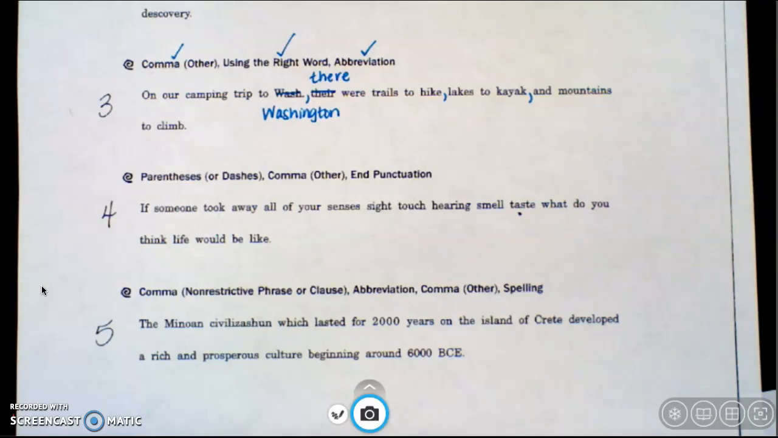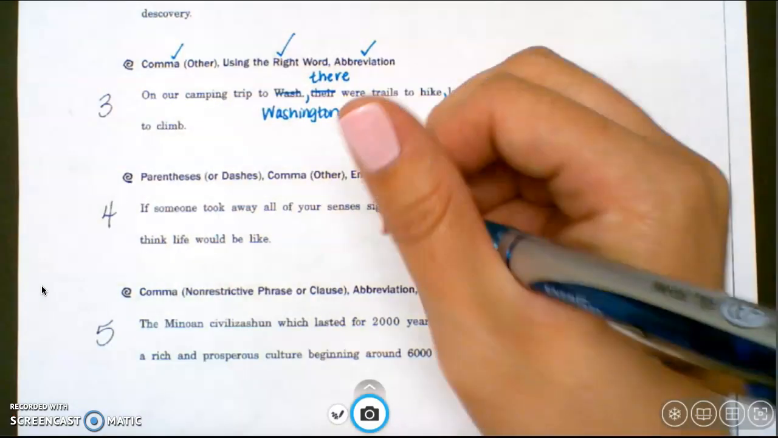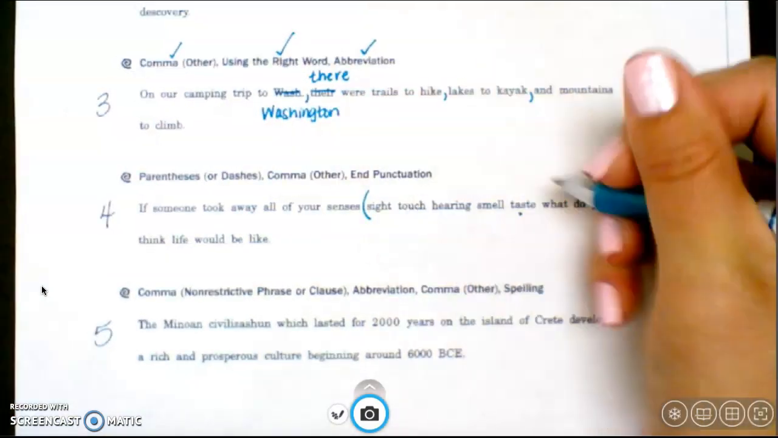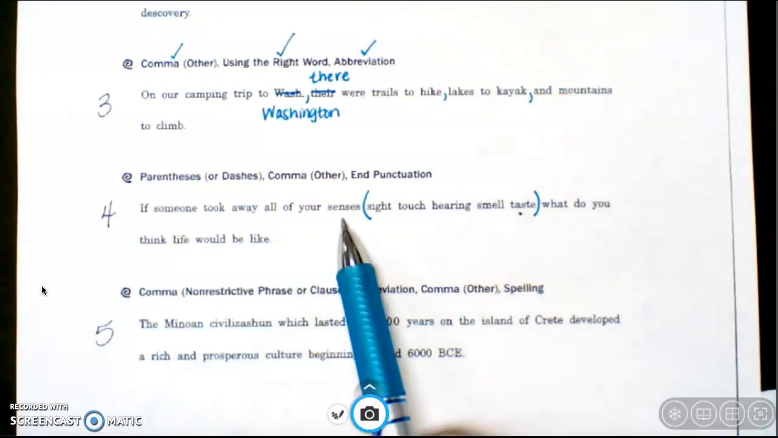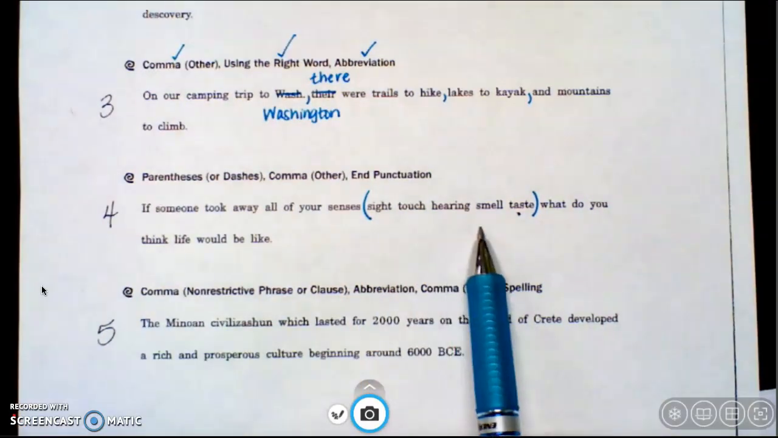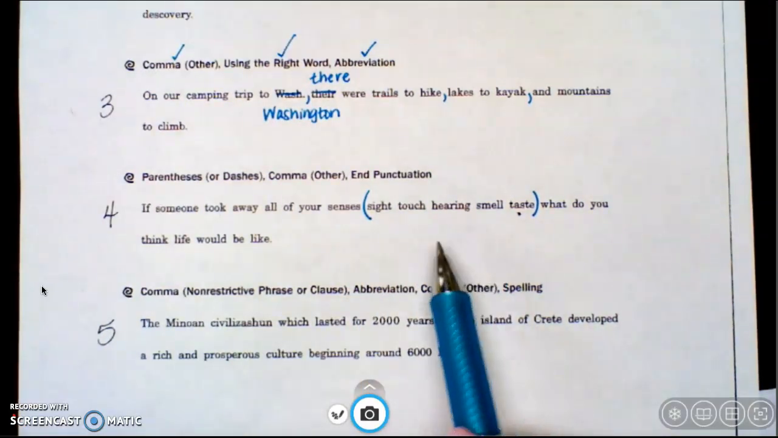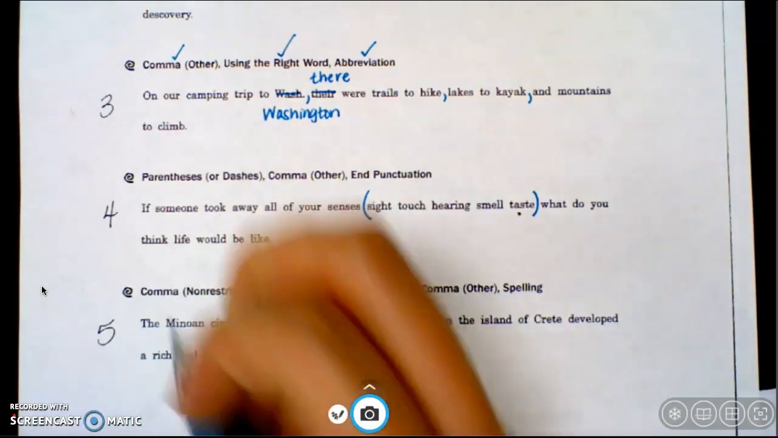So now in this sentence, I'm talking about our senses. However, I wanted to clarify what I meant by senses, and so I add extra information. That extra information is sight, touch, hearing, smell, taste. So I'm going to put those items inside my parentheses. That's like saying, when I say senses, this is what I mean by that. You also could use dashes here as well. They serve the same purpose.